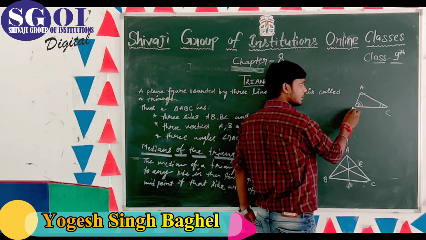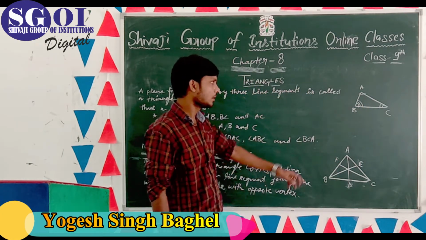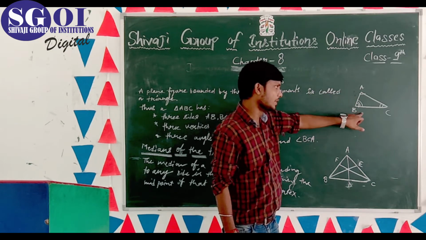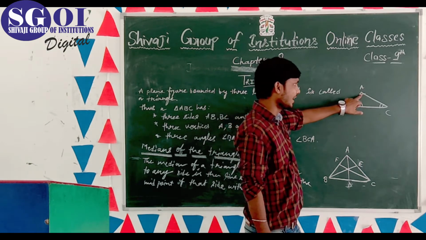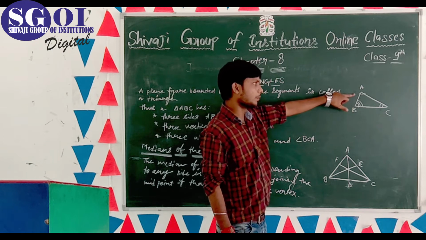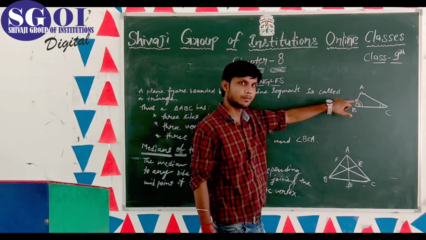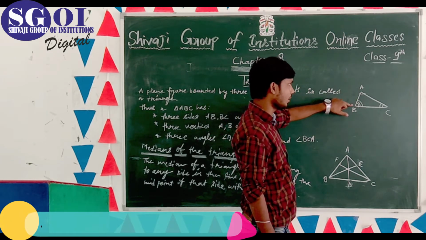See, ABC is a triangle in which there are three sides: AB, BC, and CA. You can also call it AC. Here you can see three sides: AB, BC, and CA. You can also call AB as BA.